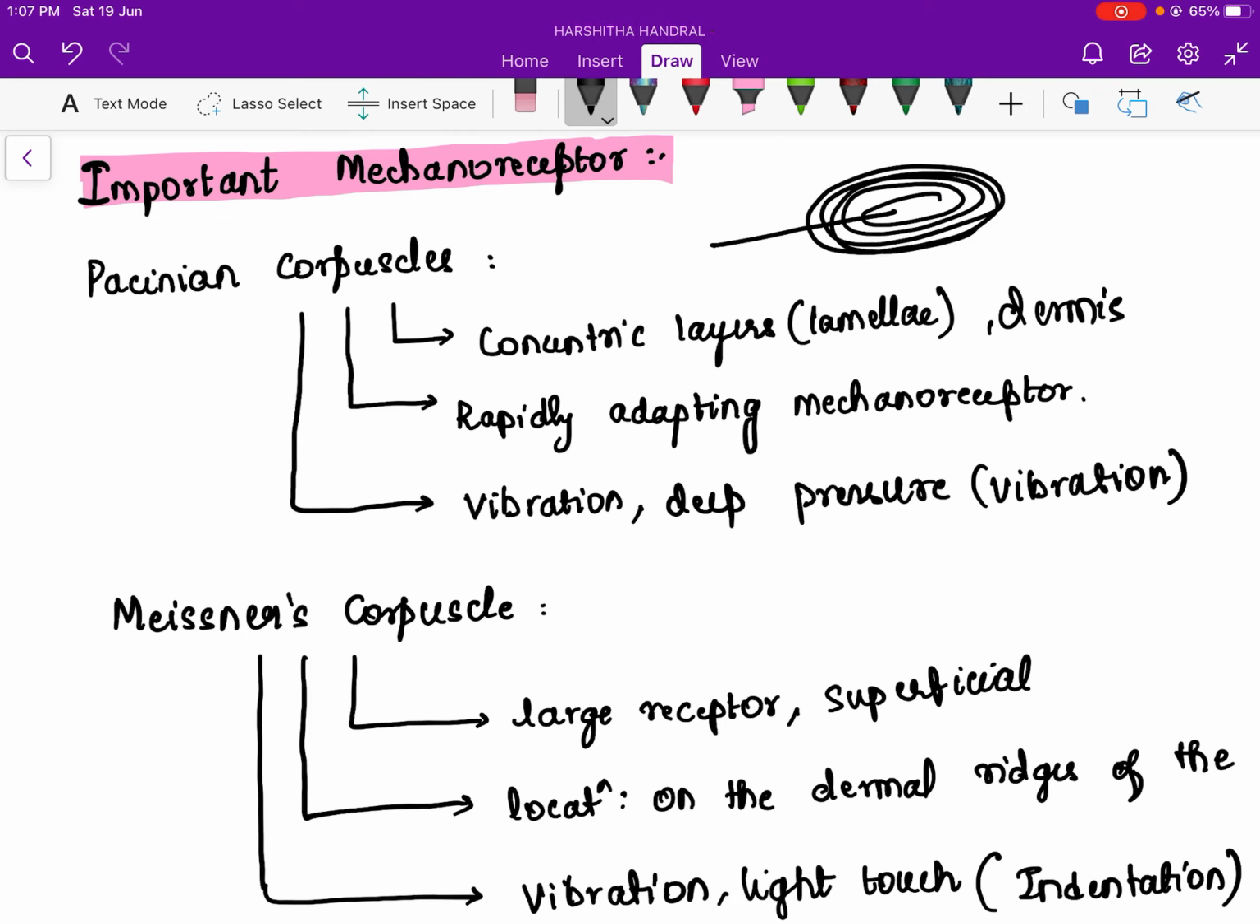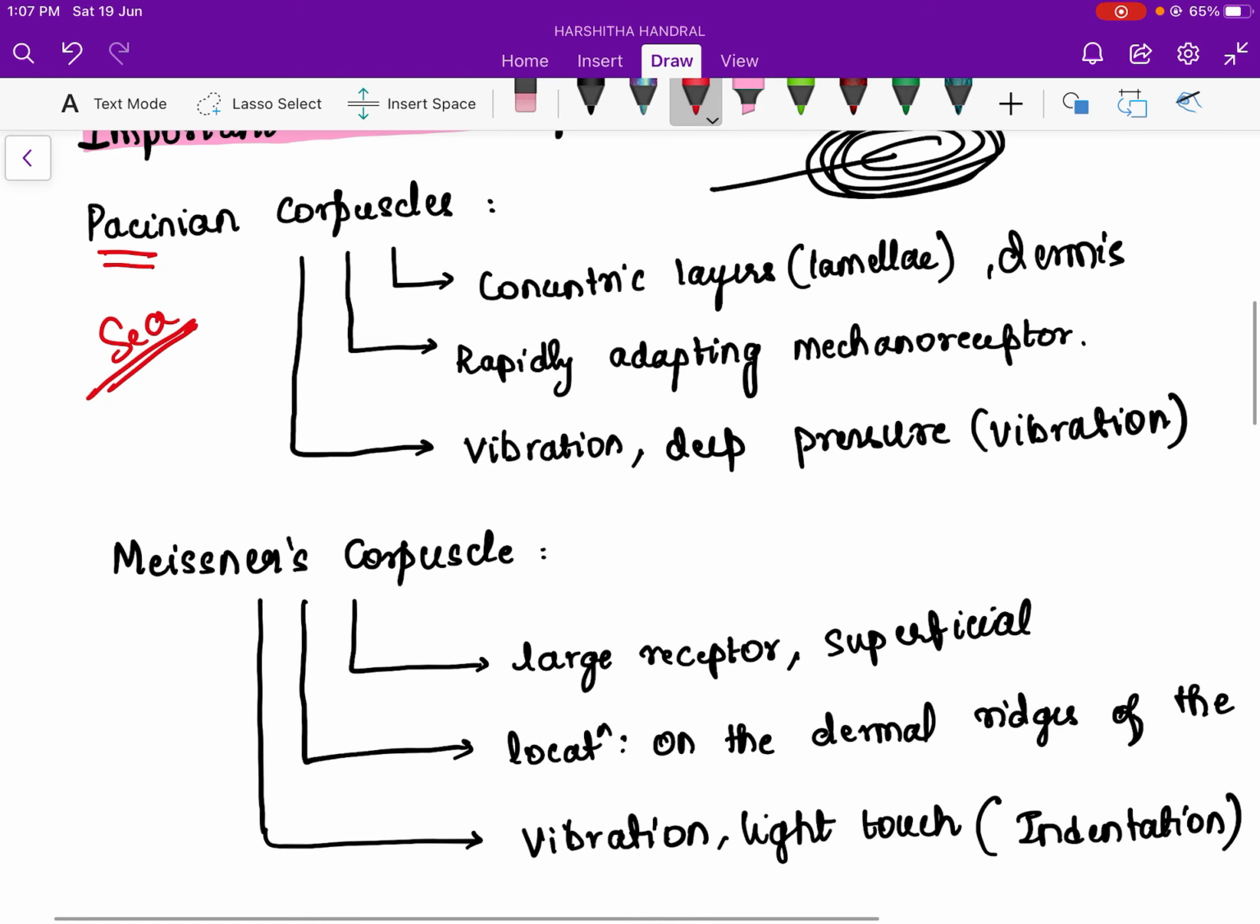So this is how it looks. And for Pacinian, let us make a mnemonic. Pacinian sounds like C. When you go near a C, it is such a nice vibration you feel. So you can remember Pacinian is for vibration. The one which I have written in the brackets is the very specific adequate stimulus for that receptor. So here it is vibration. And the deep pressure is also carried by this.